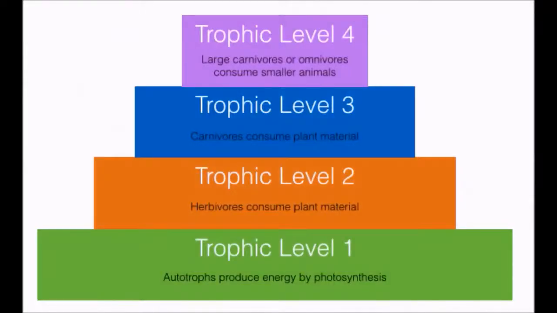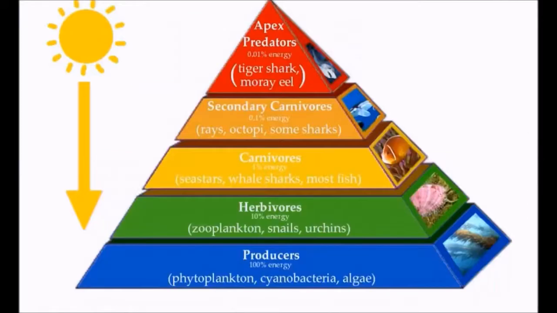Trophic levels and ecological pyramids. Each step in a food chain or food web is called a trophic level. Primary producers always make up the first trophic level. Various consumers occupy every other level. One way to illustrate the trophic levels in an ecosystem is with an ecological pyramid. Ecological pyramids show the relative amount of energy or matter contained within each trophic level in a given food chain or food web.